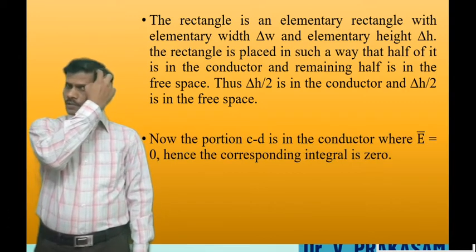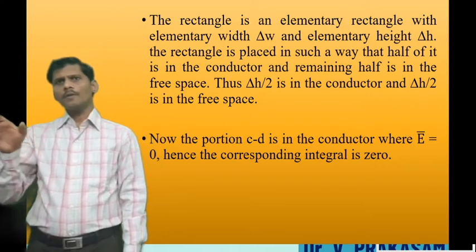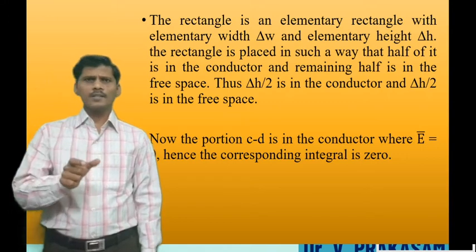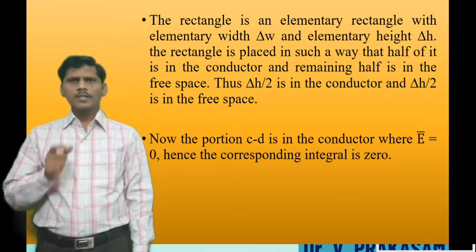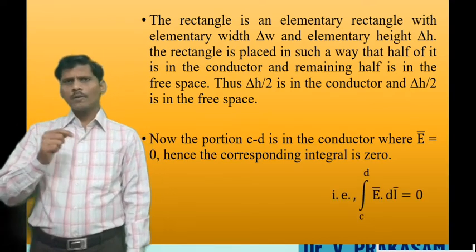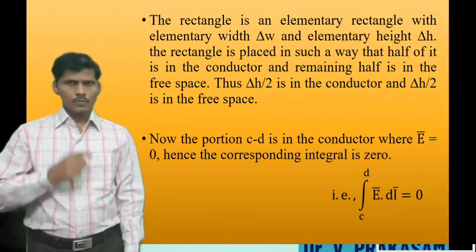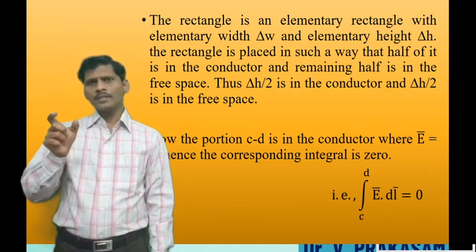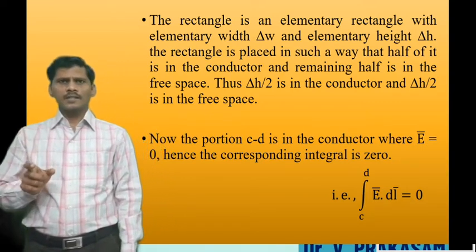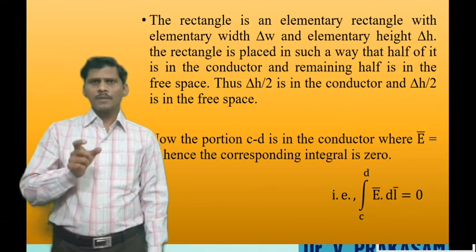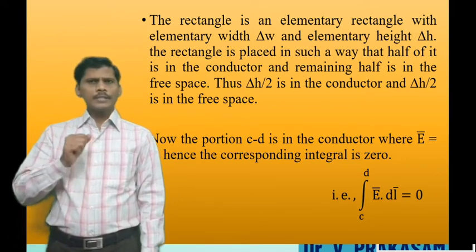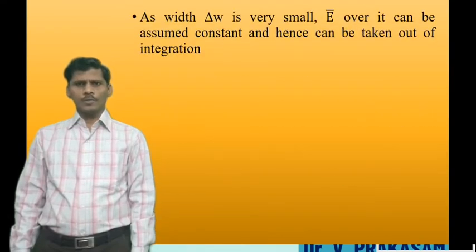Now the portion C to D. From the figure, the path C to D is within the conductor. According to the properties of the conductor, within the conductor there is no electric field intensity. Hence the corresponding integral becomes 0. That is, integral C to D E bar dot dl bar is equal to 0.